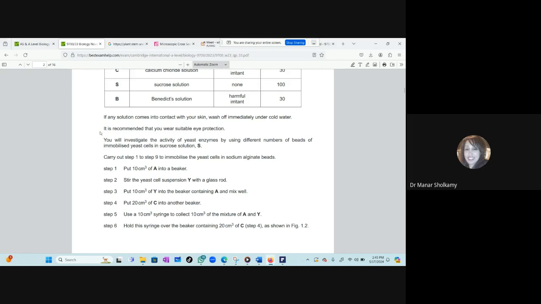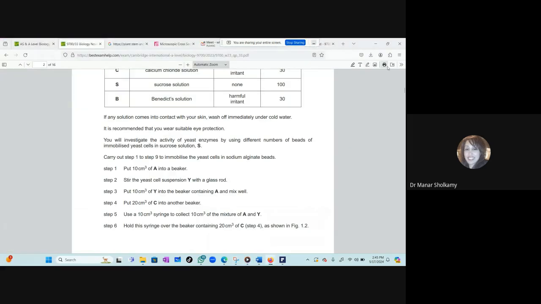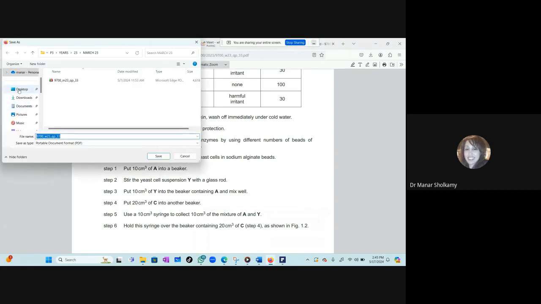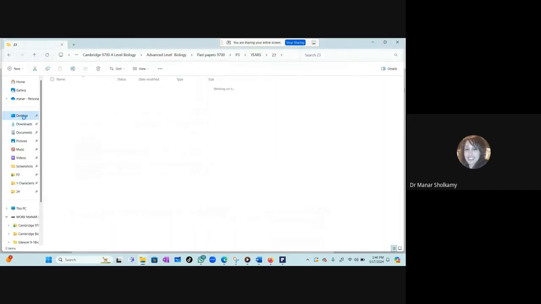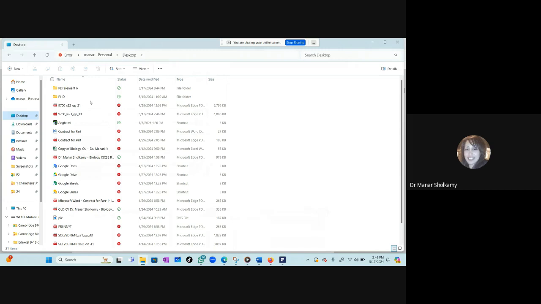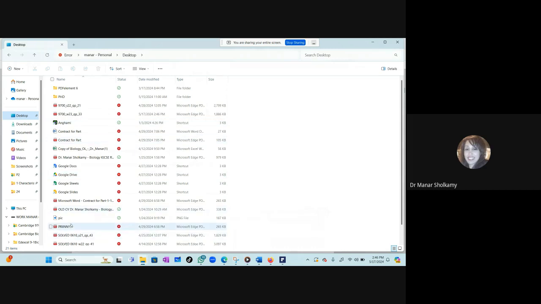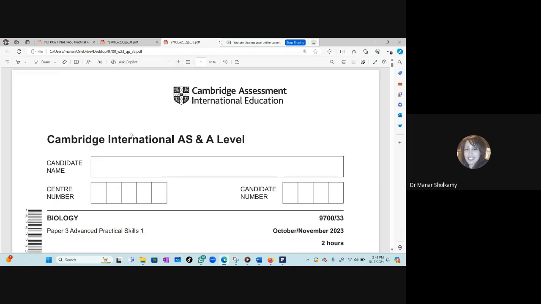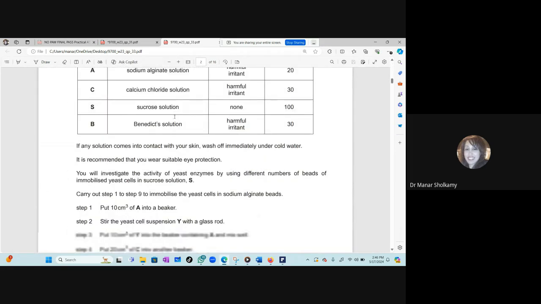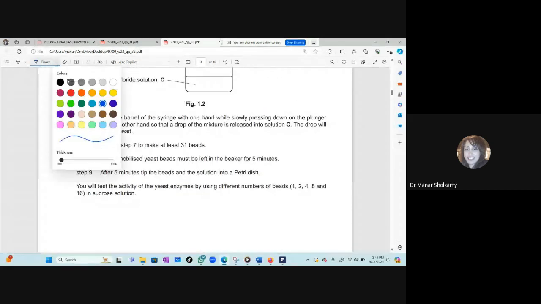Of course, we will not do it now, but let me open it from my resources. I download it so that I can scribble. So we decided the independent variable is the number of beads that contains the yeast. And then we'll carry out the investigation. Of course, each step you will make a check mark.